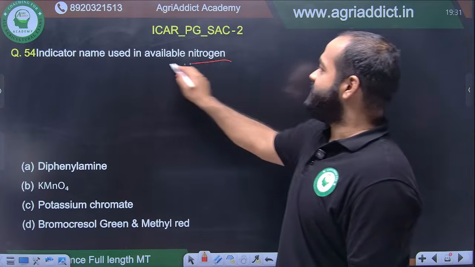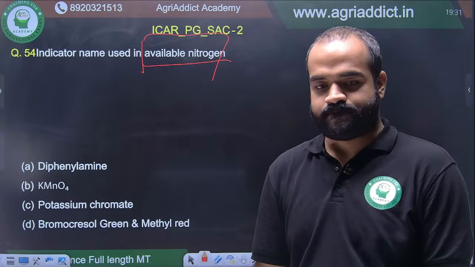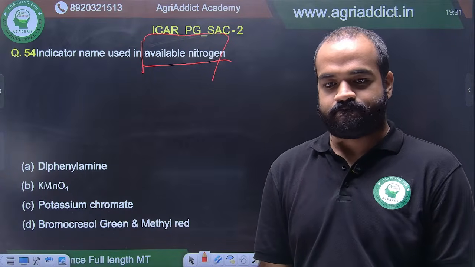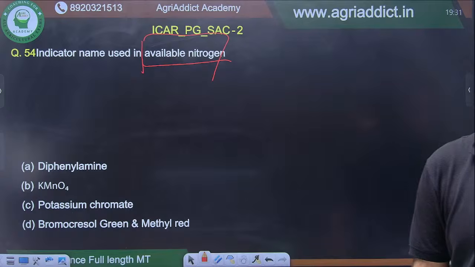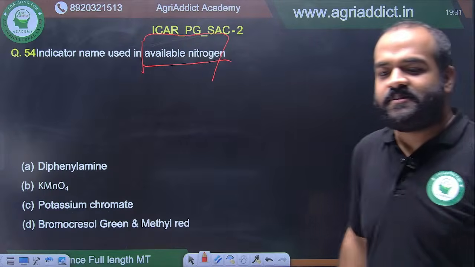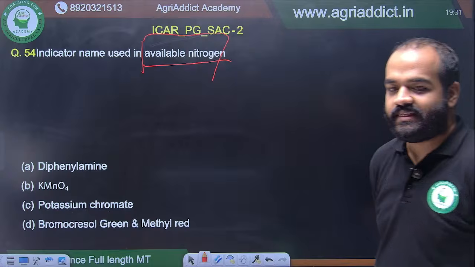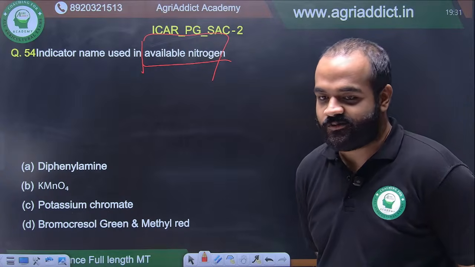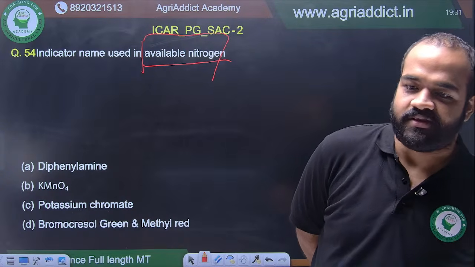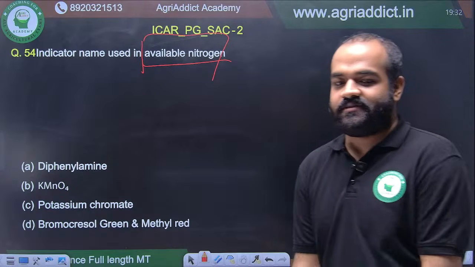Indicator used in available nitrogen. Fast. These are very basic and easy questions of analysis. Be very thorough with the analysis chapter. Questions come from there, and that is a bit difficult for JRF, I know. For us, it is easy now. After research, it will be easy for you also. You will work with your own hands, and that will be very easy.